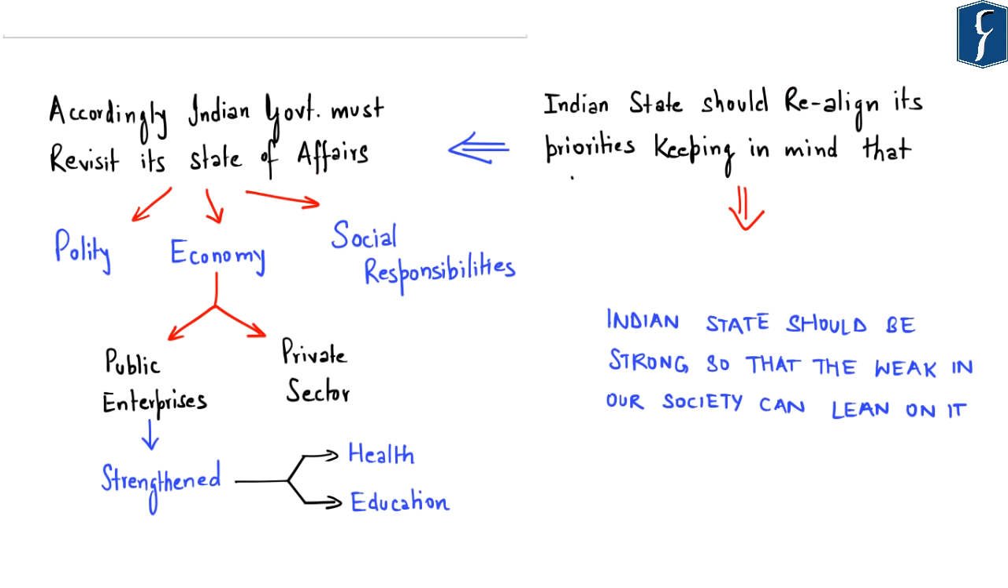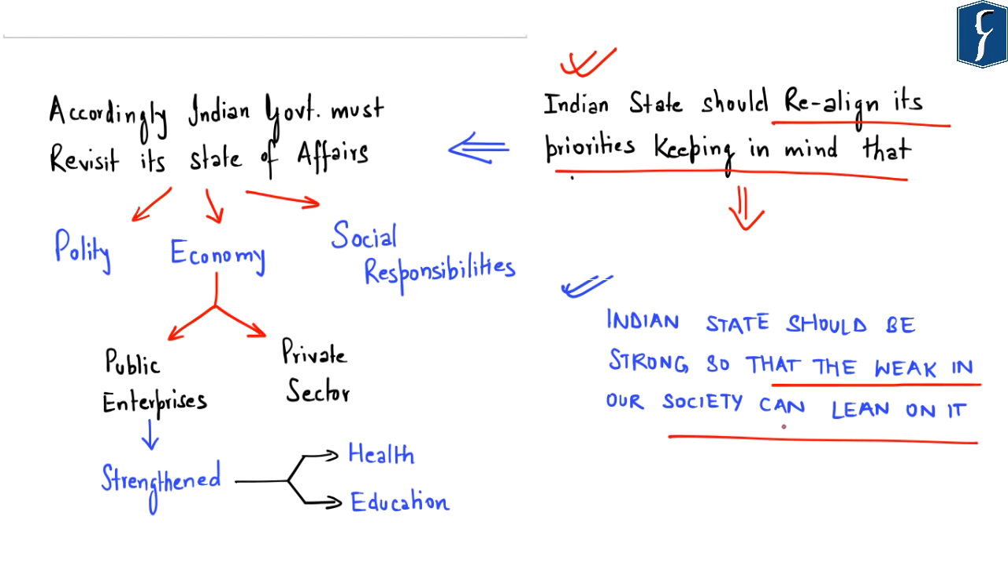And with respect to India, this article highlights that amid this COVID-19 virus, the Indian state or the Indian government should realign its priorities, keeping in mind the fact that the Indian state should be strong so that the weak in our society can lean on the state. So, with this aspect, this article mentions that accordingly, the government of India must revisit its state of affairs, specifically with respect to our polity, our economy, as well as our social sector responsibility.